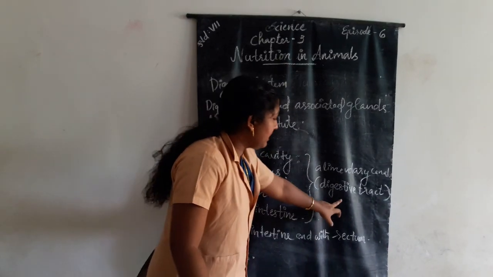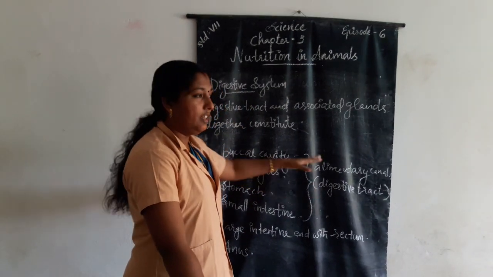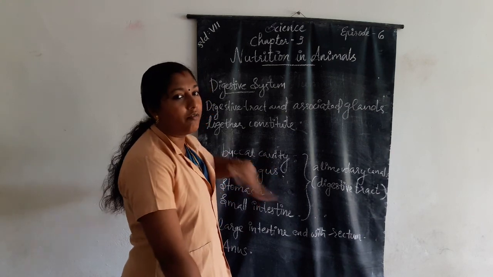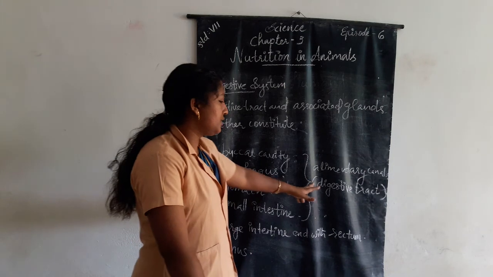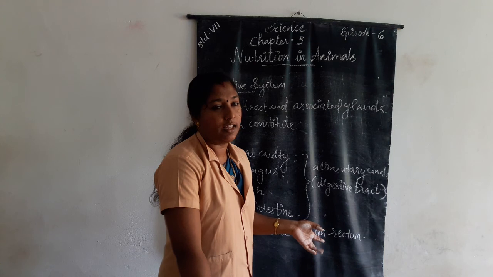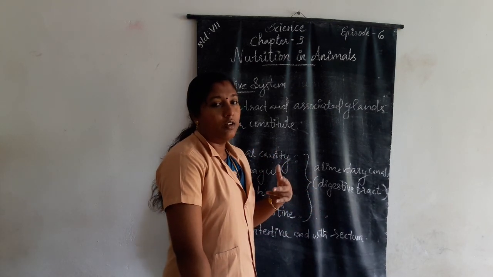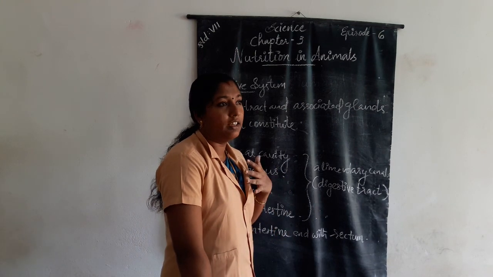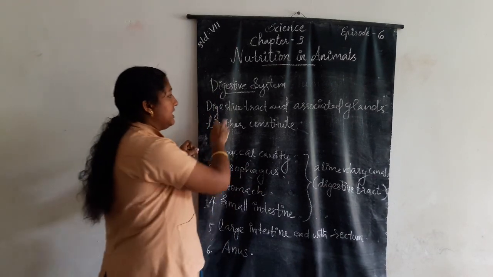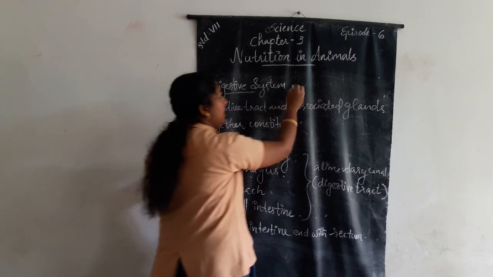Students, what is digestive tract and digestive system? Digestive tract means the different compartments of the continuous canal. Inside the digestive tract, several glands are present: salivary glands, then liver, then pancreas. The pancreas secretes the digestive juice. Then these glands and the digestive tract together constitute the digestive system in human beings.